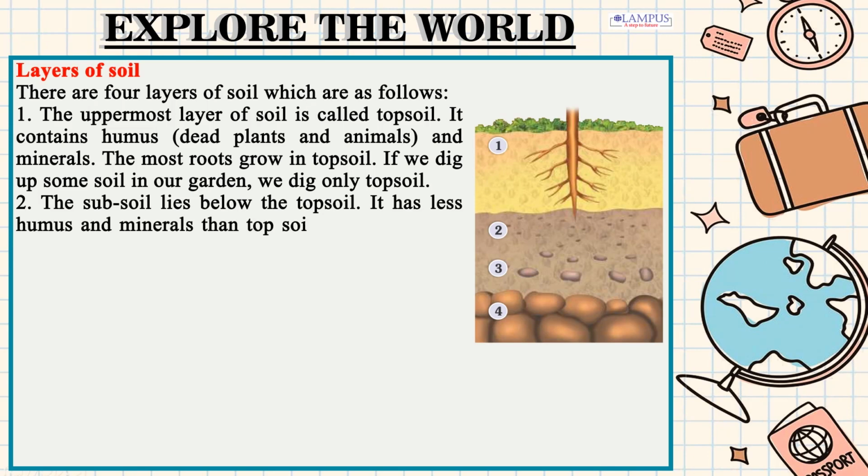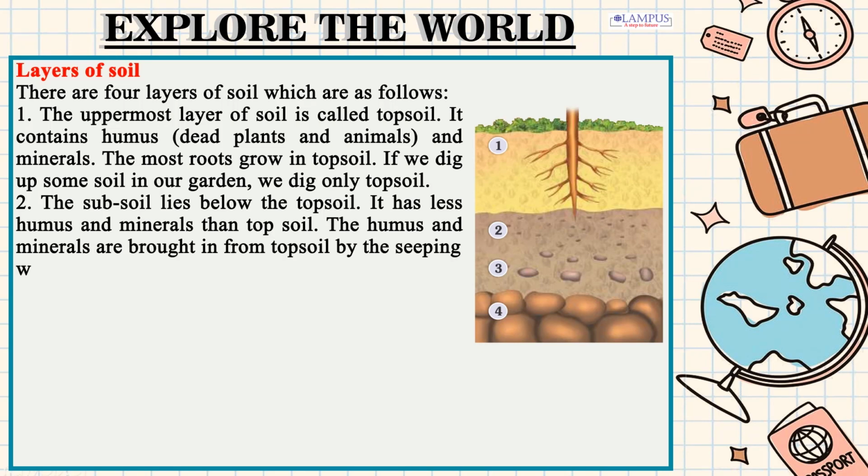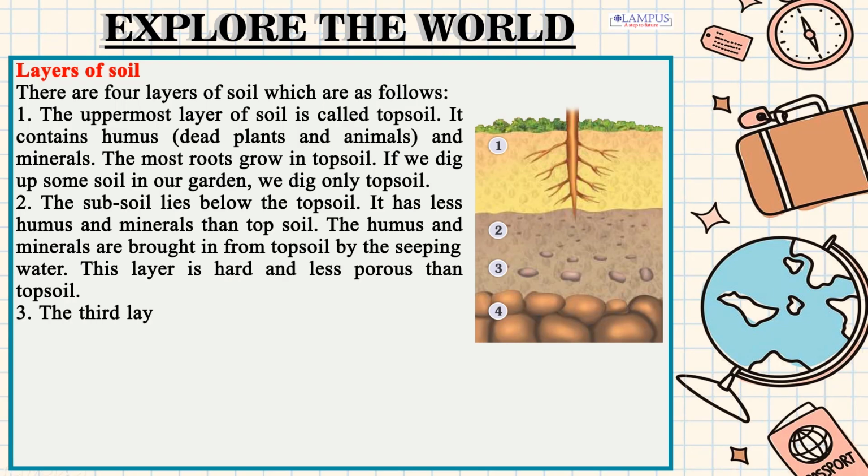2. The subsoil lies below the topsoil. It has less humus and minerals than topsoil. The humus and minerals are brought in from topsoil by the seeping water. This layer is hard and less porous than topsoil.